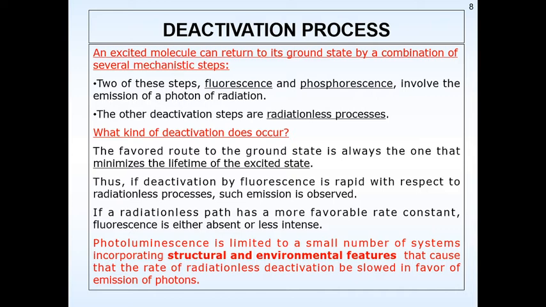So generally what is accepted is radiationless processes. Most of the time the electrons undergo radiationless processes because they have a short time lapse coming back to the ground state. But if at all there should be an observation of fluorescence or phosphorescence phenomena, then there should be some structural and environmental features associated with the atom, and only then can we observe the emission of photons, and they can be recorded through fluorescence spectroscopy.